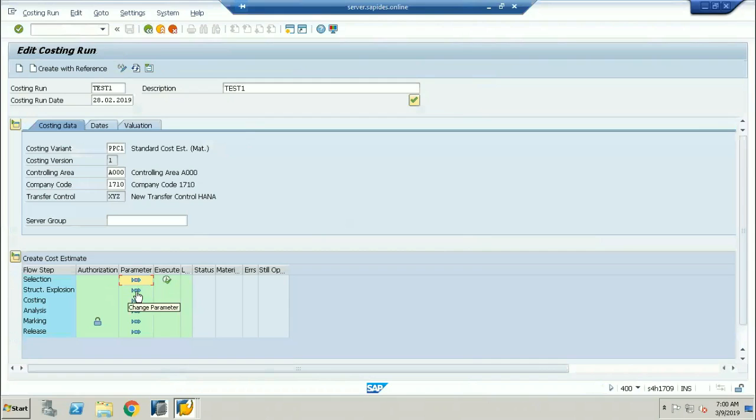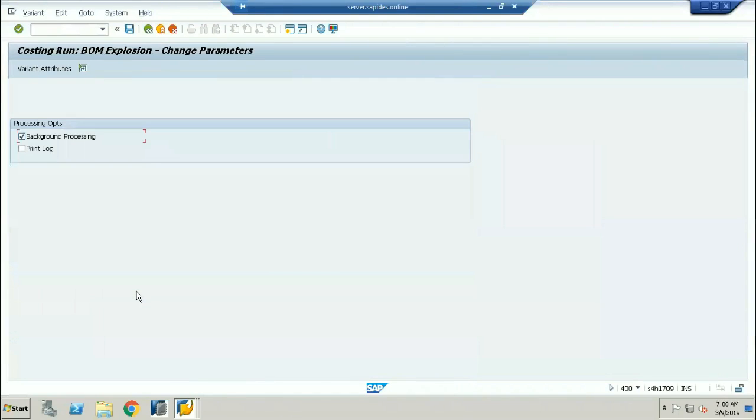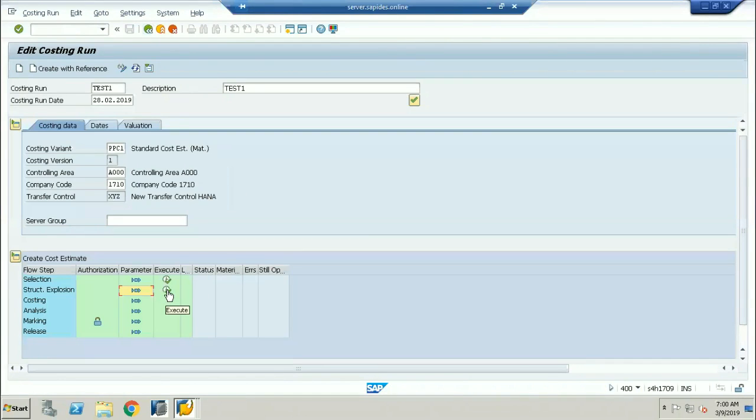Now I'll select the second one. Structure exposure for this particular material. So you want to go with the background processing? Yes, because background processing is through the batch input. Okay, now save it. Go back. So the execution has come.